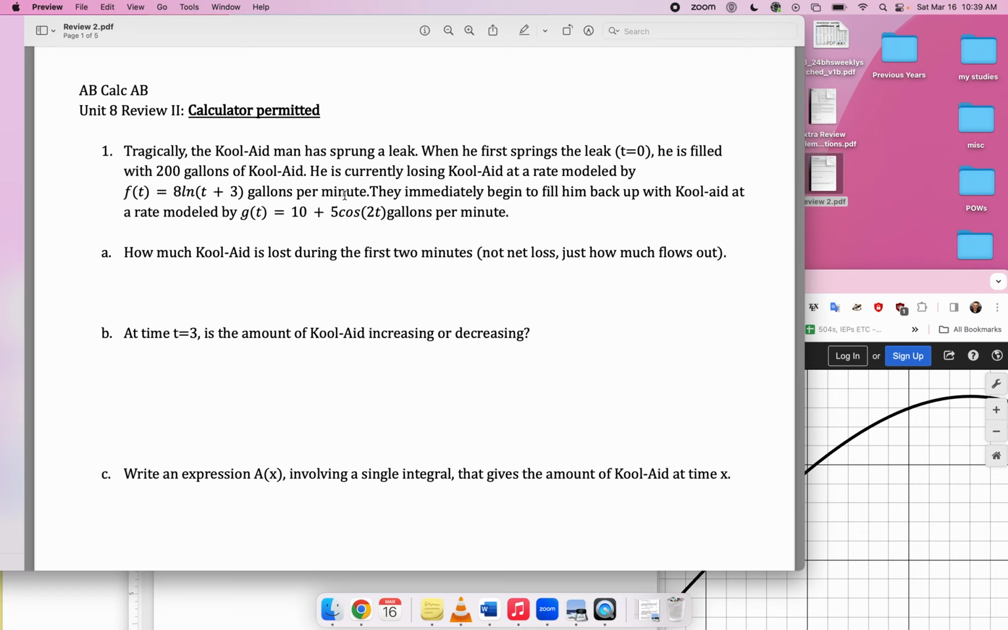Tragically, the Kool-Aid man has sprung a leak. When he first springs a leak at t equals 0, he is filled with 200 gallons of Kool-Aid. I don't even know if you guys know what the Kool-Aid man is. Whatever. He is currently losing Kool-Aid at a rate modeled by blah, blah, blah. So that's the rate out. They immediately begin to fill him back up with Kool-Aid at a rate modeled by blah, blah, blah. So that's the rate in. How much Kool-Aid is lost during the first 2 minutes? Not net loss, just how much flows out.